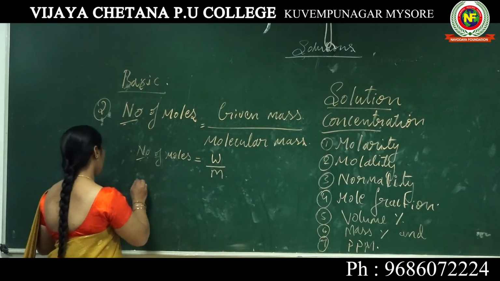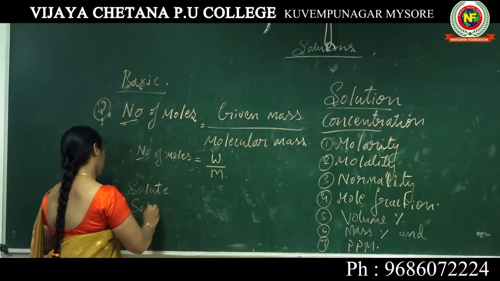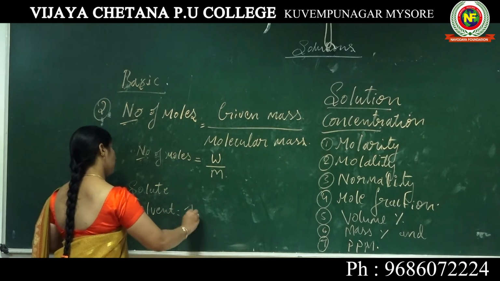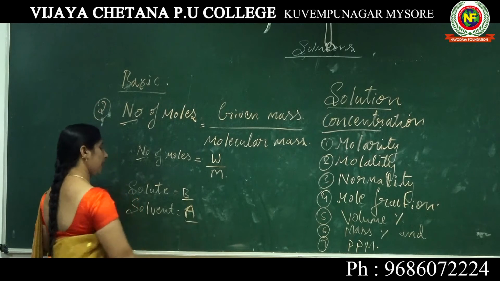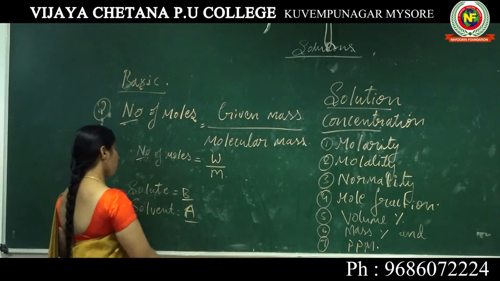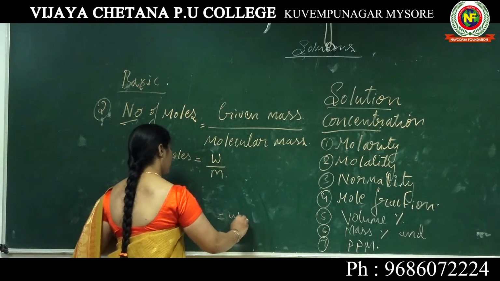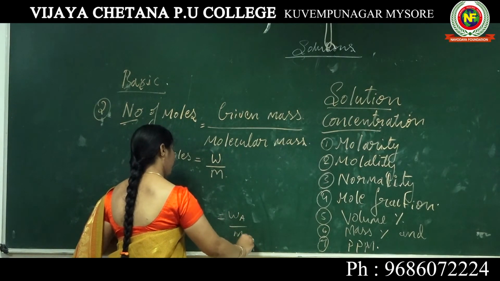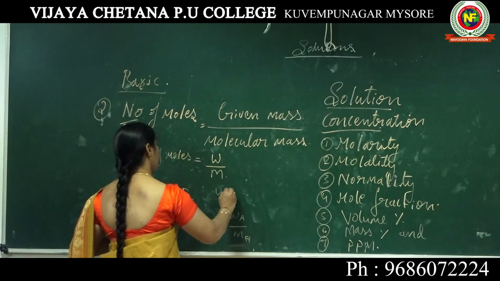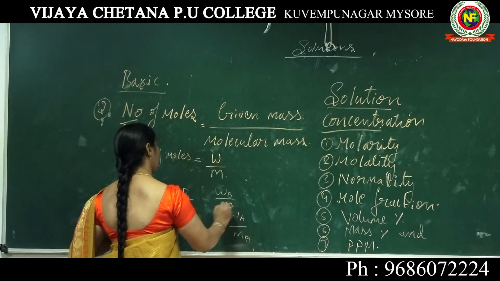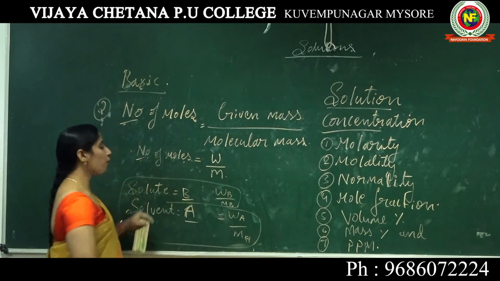For example, if you take a solute and a solvent, I am taking the solvent as A and the solute as B. The number of moles of solvent, how to write? WA by MA. How to find the number of moles of solute? WB by MB. These are the formulas mainly used to find the number of moles.